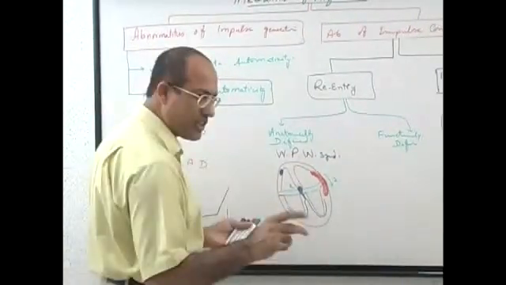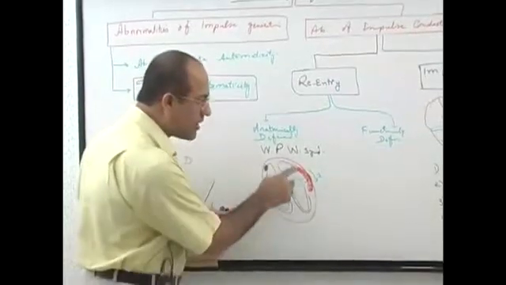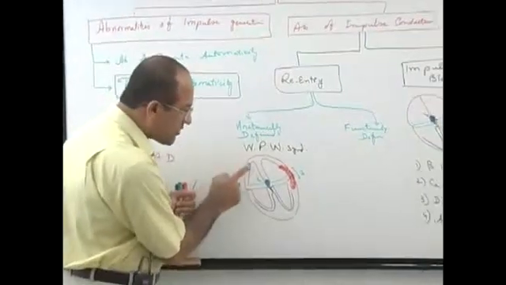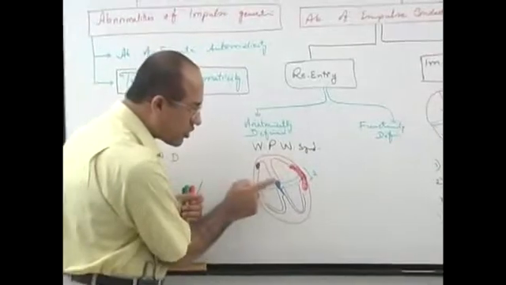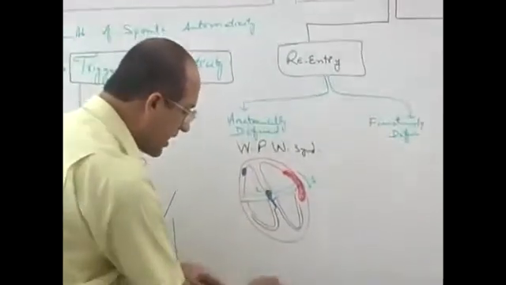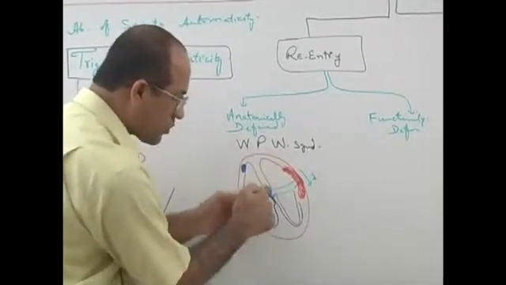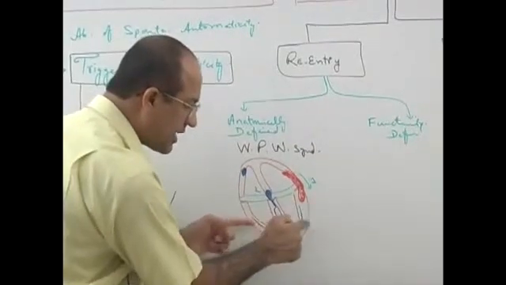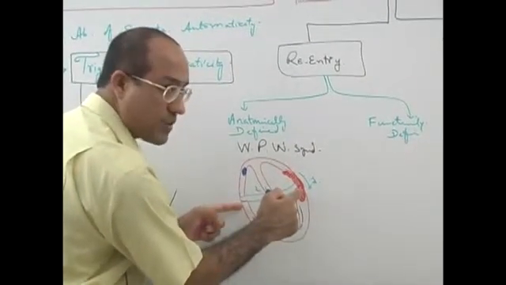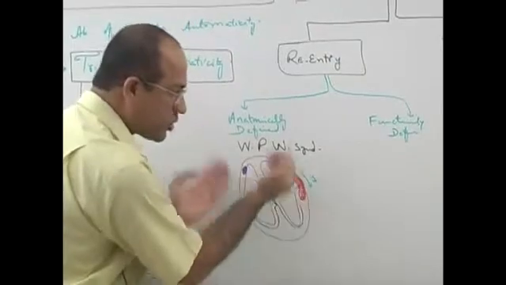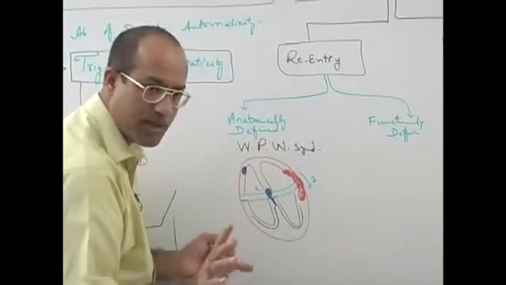In a normal heart, attention please, when the bundle of Kent is not there, the impulse starts from here, depolarizes the atrium, and goes through the AV node down. In a normal heart, the impulse comes down through the AV node and then goes up, and here it dies out, because fibrous tissue doesn't allow the impulse to go out.